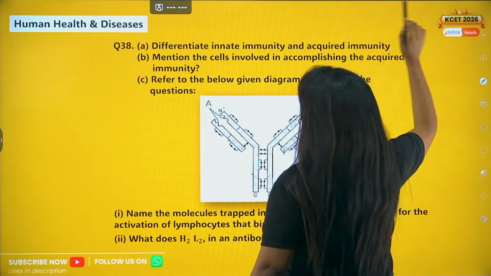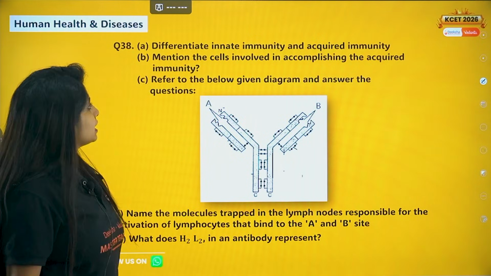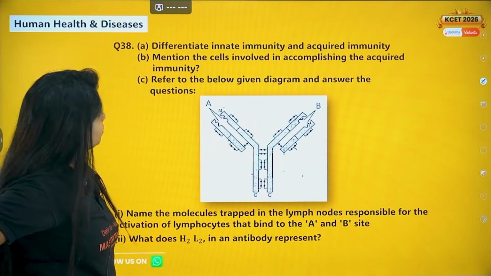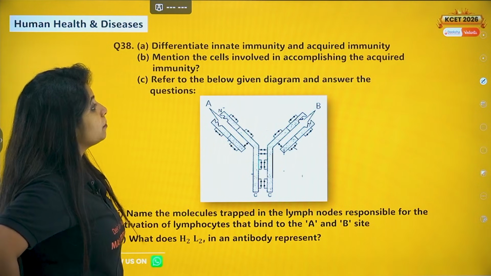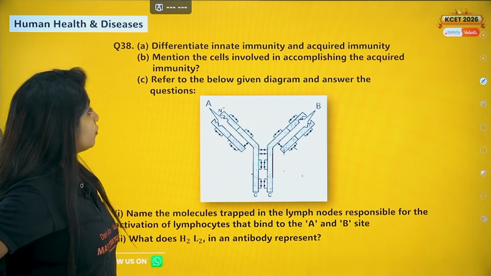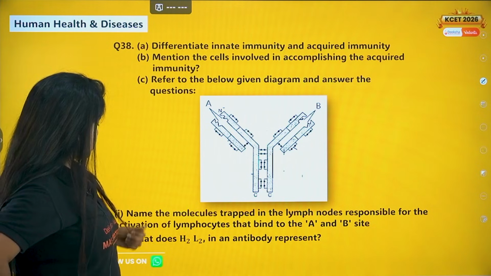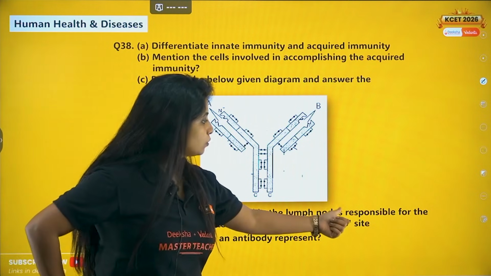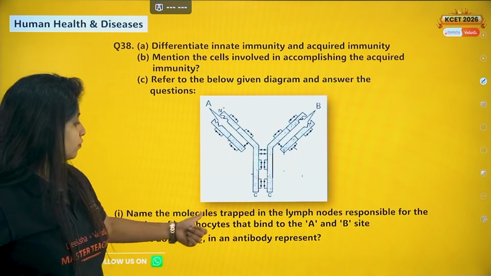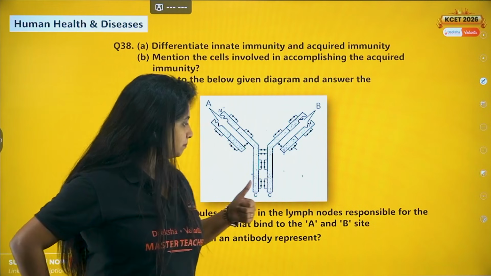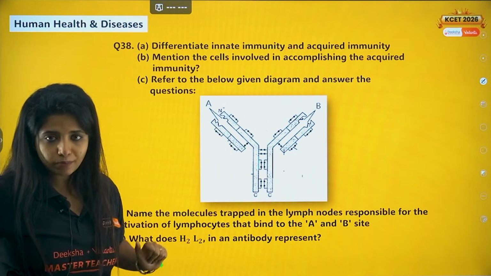Okay? Next, question number 38. Differentiate innate and acquired immunity. Mention the cells involved in accomplishing the acquired immunity. Refer to the below given diagram and answer the questions. Name the molecules trapped in the lymph nodes responsible for activation of lymphocytes that bind to A and B. Okay? We'll go question by question.